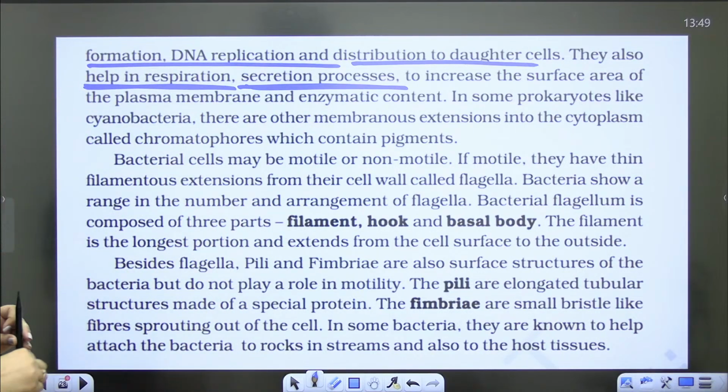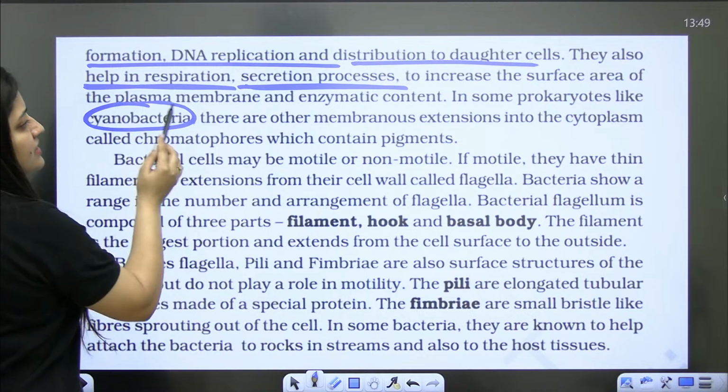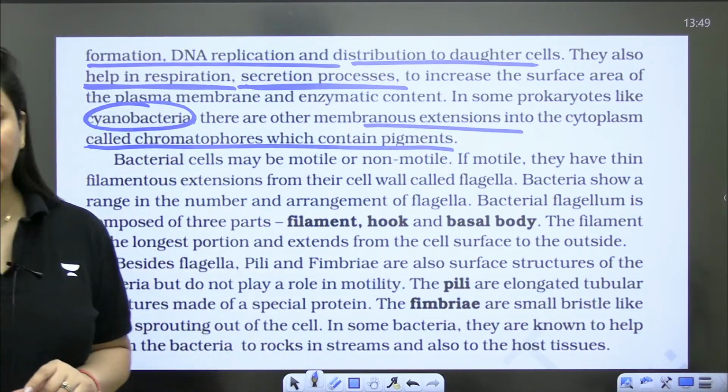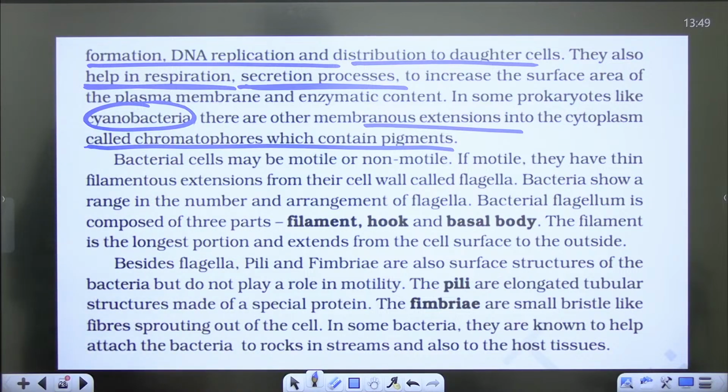Understood? So in cyanobacteria, what will you see? You will see that there are chromatophores. Clear? Is it clear?